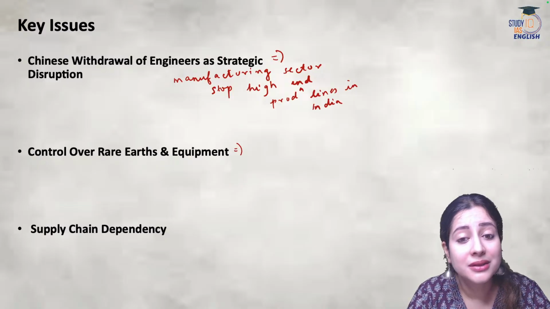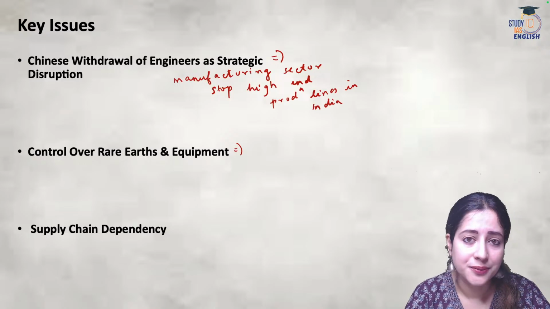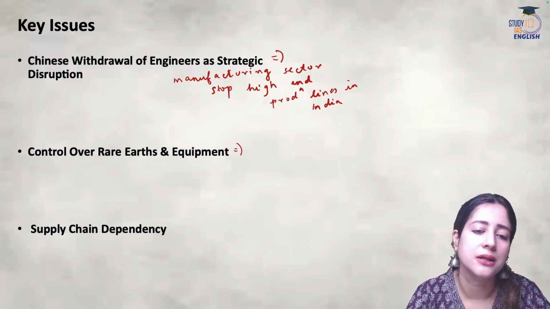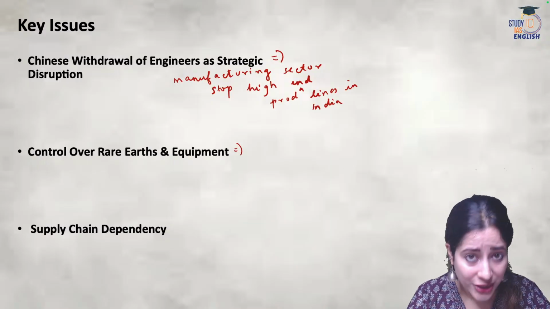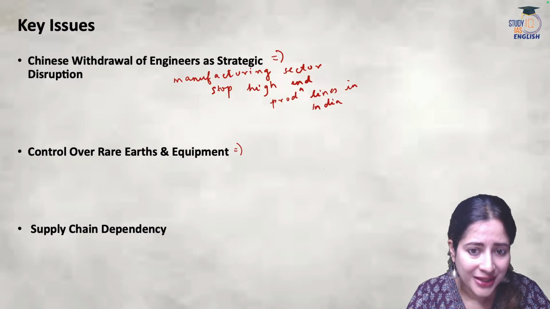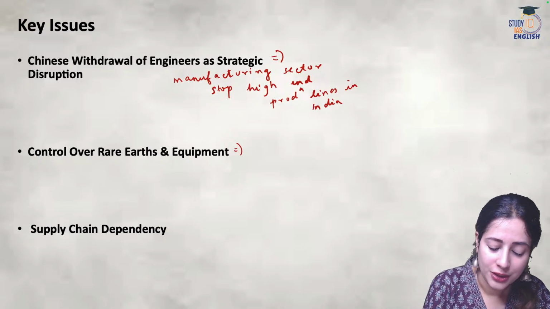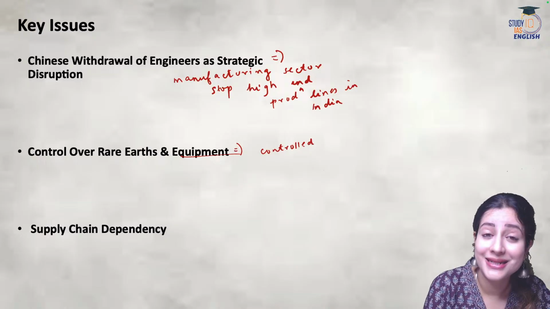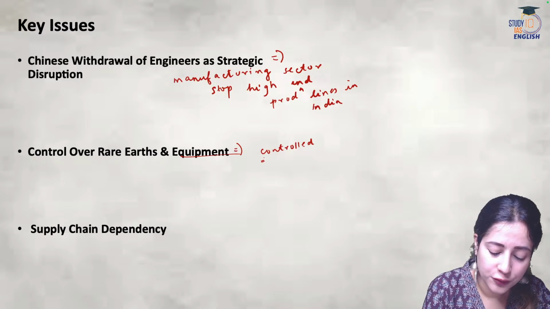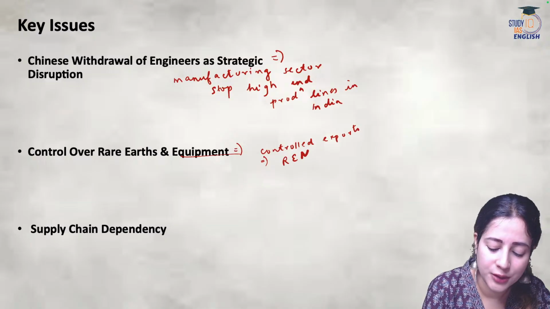Not only are rare earth metals such as gallium or germanium or graphite very important for solar cell manufacturing, but they are equally important for semiconductors, electronic cars, which of course India is looking forward to in order to move towards renewable energy. And here China hits us. So, the reason why China has controlled, please remember, China is not only the leading producer but also the leading exporter of rare earth materials. Okay, so China has controlled all the exports of the rare earth materials. We call them REMs.